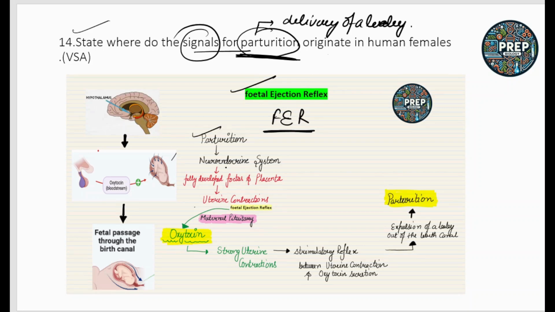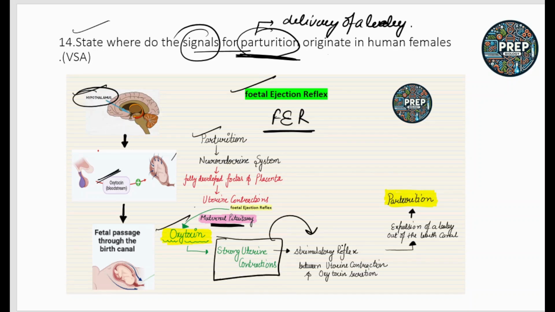What happens is, from the neuroendocrine gland, that is the hypothalamus, oxytocin is released. Oxytocin is released from the maternal pituitary, connected to the hypothalamus of the brain. Strong uterine contractions occur, which stimulates the reflex between the uterine contraction and oxytocin secretion, and the expulsion of the baby out of the birth canal.